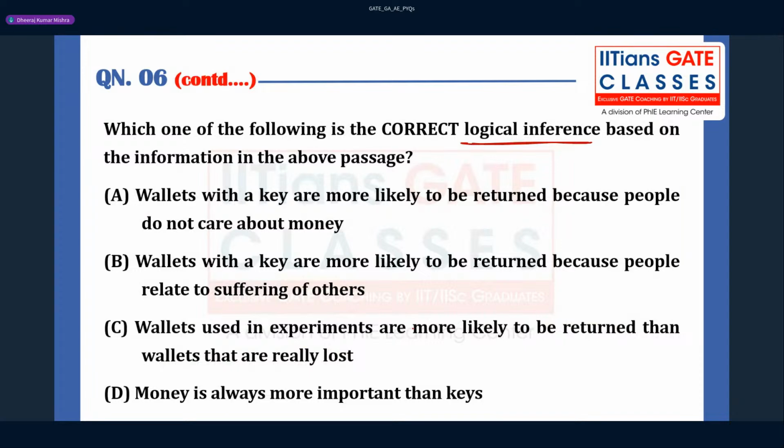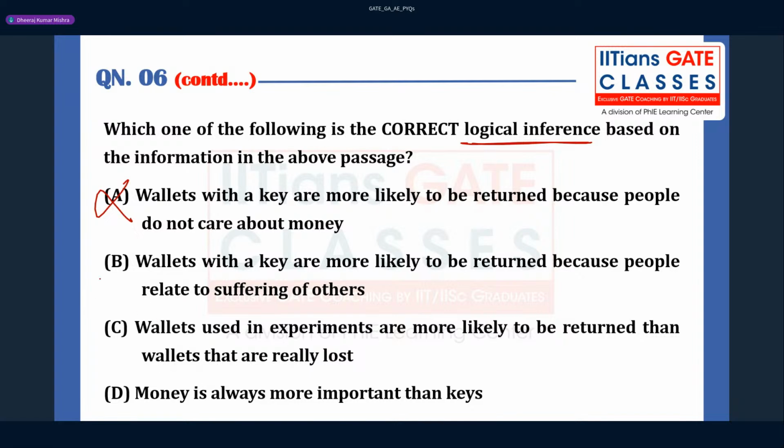Wallets with a key are more likely to be returned because people do not care about money. This is wrong, it is not mentioned anywhere. Wallets with a key are more likely to be returned because people relate to the suffering of others.